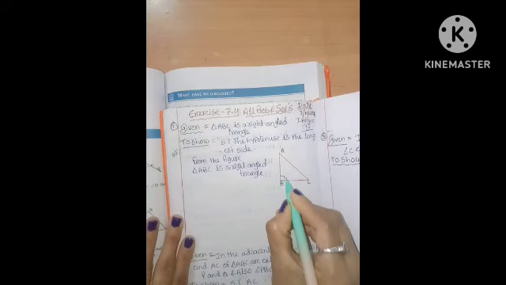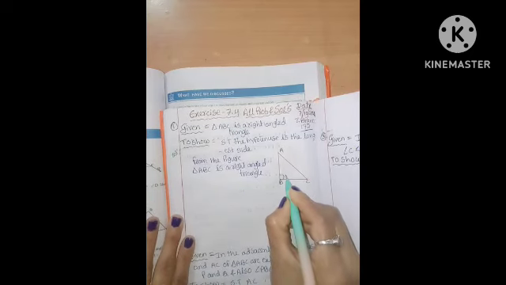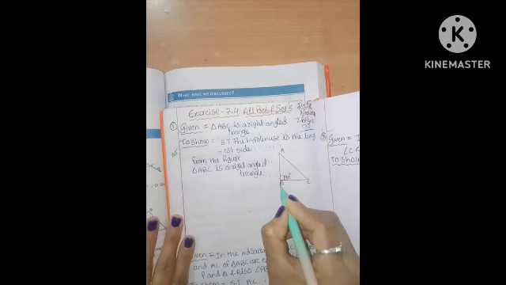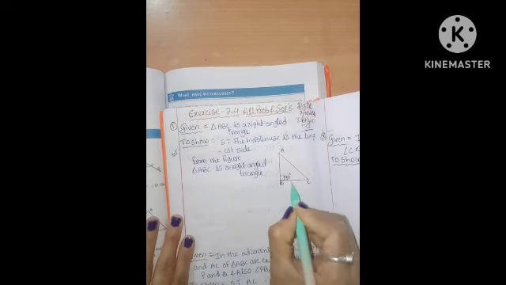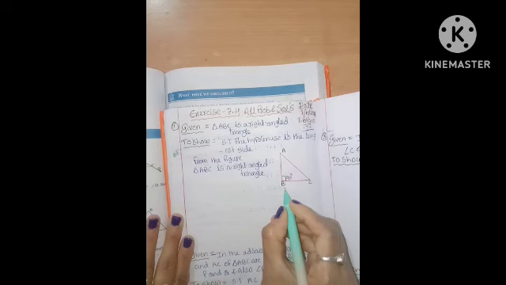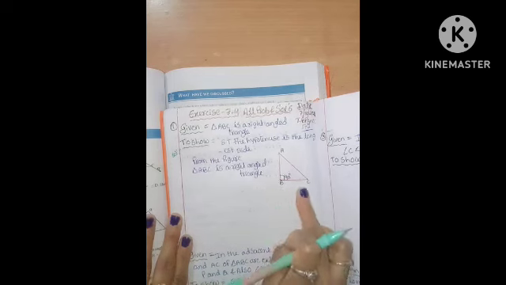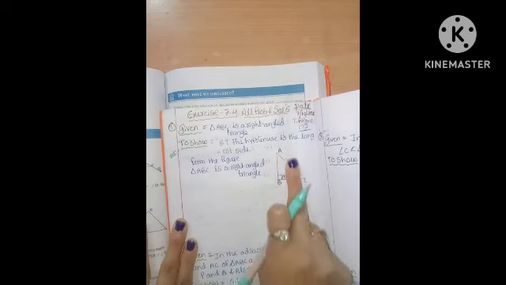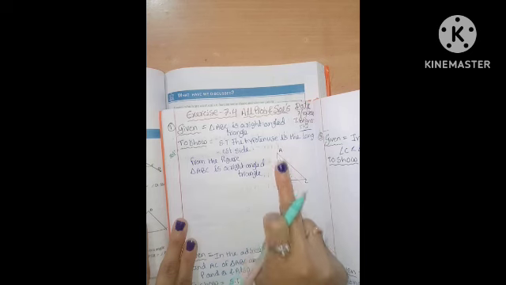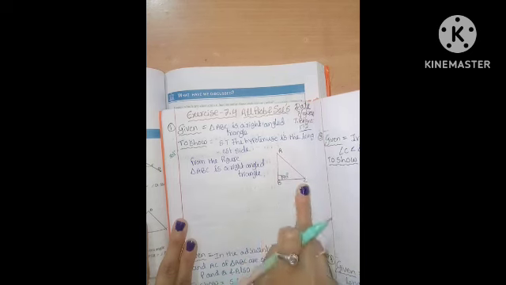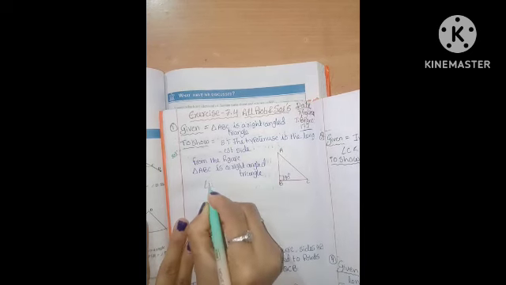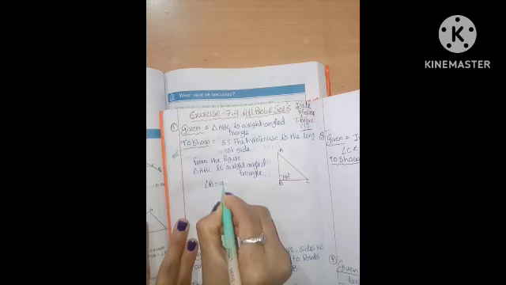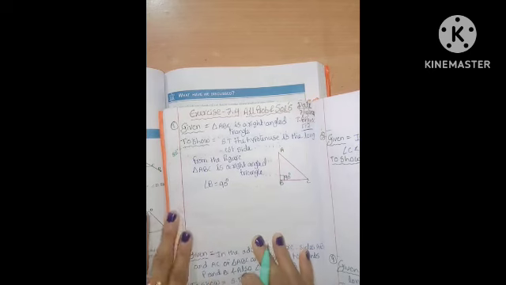One angle is given. This symbol means 90 degrees, right angle means one angle is 90 degrees. First let us draw this right angle ABC. Angle B is 90 degrees, given.